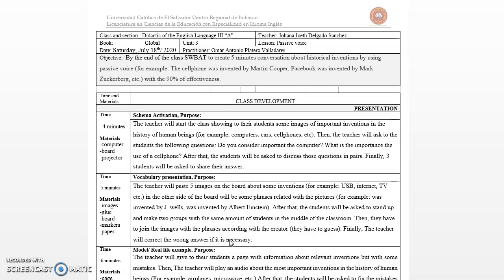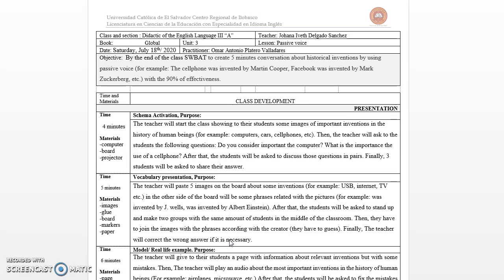So the next step, that is the objective, is the following. By the end of the class, the student will be able to create a 5 minutes conversation about historical inventions by using passive voice. For example, the cell phone was invented by Martin Cooper and Facebook was invented by Mark Zuckerberg, with a 90% of effectiveness.